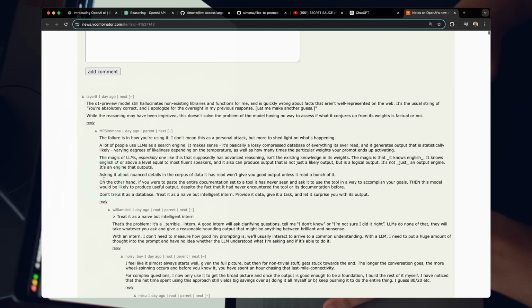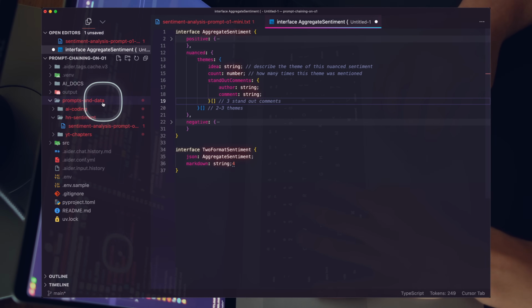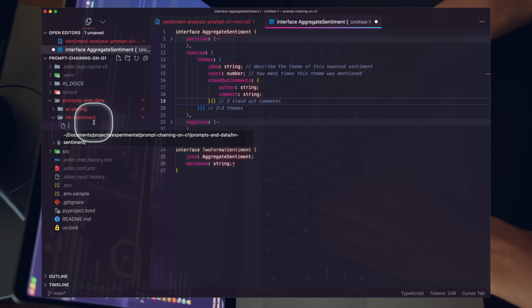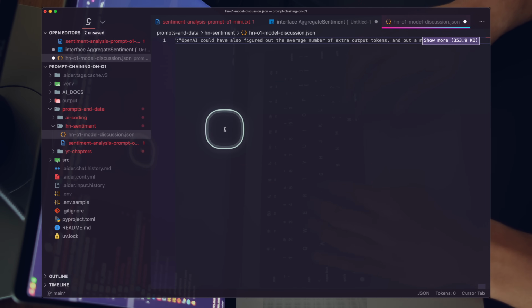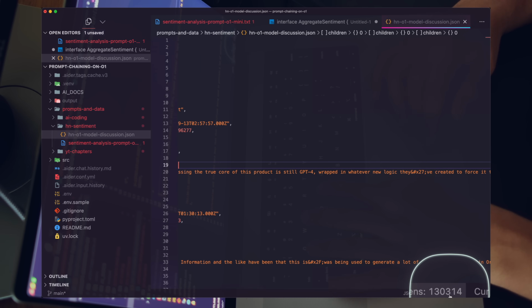So let's pull down this post. We're going to use a tool called Algolia, and they have the responses here essentially cached. So we have all this JSON. We're just going to go ahead and copy this down, and we're going to paste this here. This is going to be o1 model discussion, and we're going to make this a JSON file, paste that in, and you can see here we have 130,000 tokens. So I have a massive prompt here, 130K tokens.